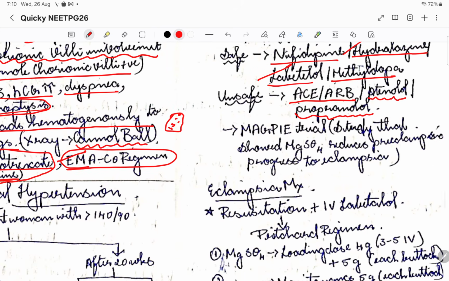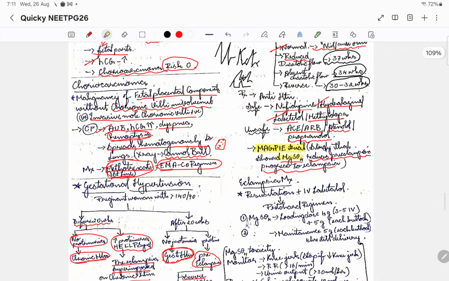Okay, so then coming to the MAGPIE trial. This is the study that showed that magnesium sulfate reduces the progression of preeclampsia to eclampsia. So in a patient with preeclampsia, if we give magnesium sulfate, it is going to reduce the complications. This was a study that was conducted. Please remember, it's a next exam point.